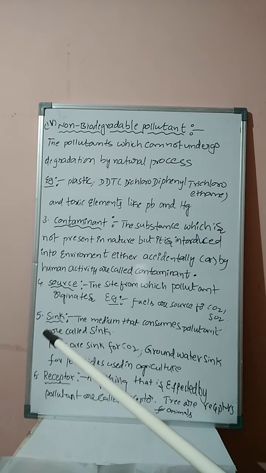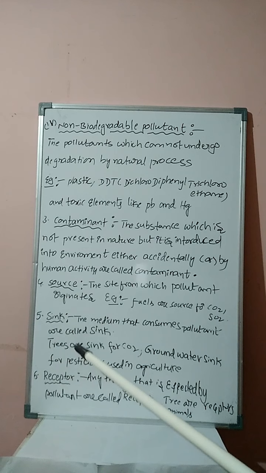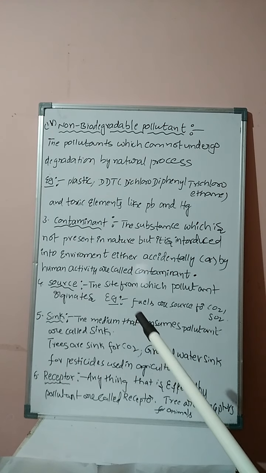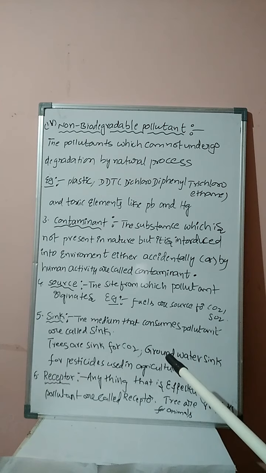That's why trees consume the pollutant, that is carbon dioxide. Therefore, trees can act as a sink for carbon dioxide. Similarly, groundwater: students, we are using so many pesticides and chemicals in agriculture for growing crops. At that time, the unwanted pesticides are absorbed by the groundwater of the earth. Hence, groundwater consumes the pollutant. Therefore, groundwater can act as a sink for pesticides used in agriculture.